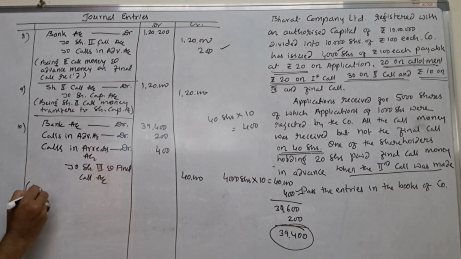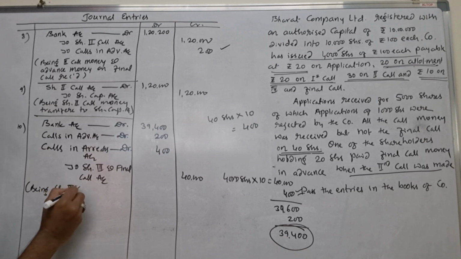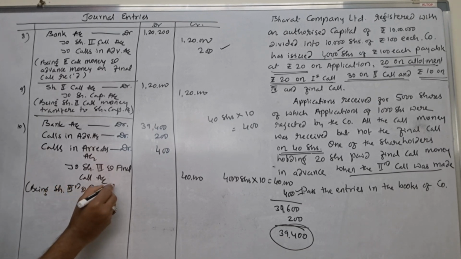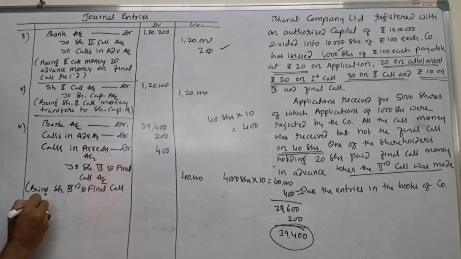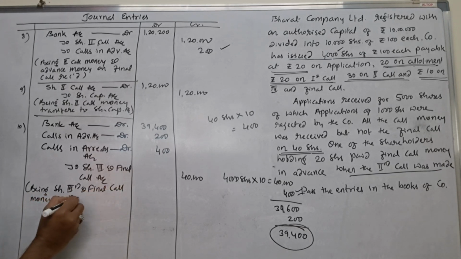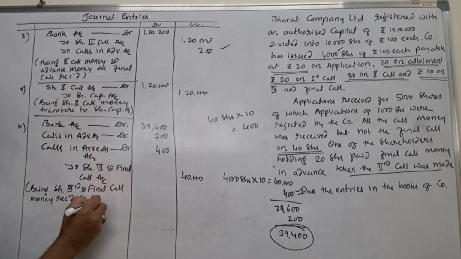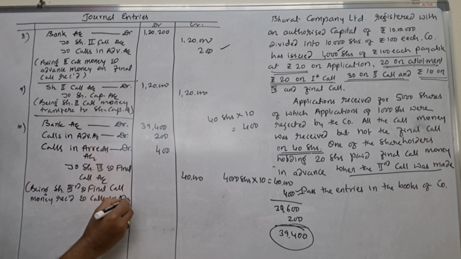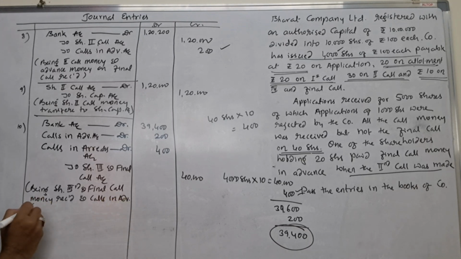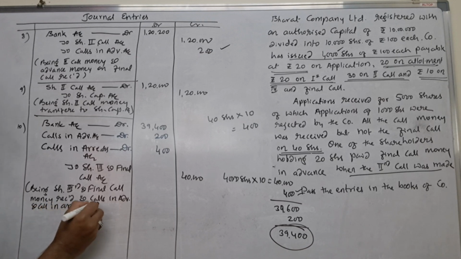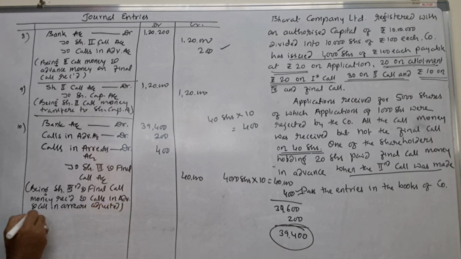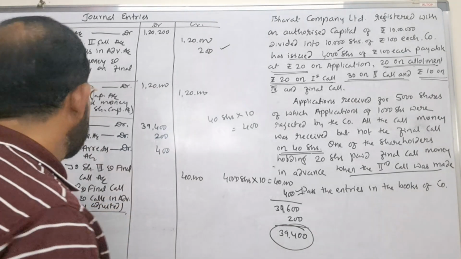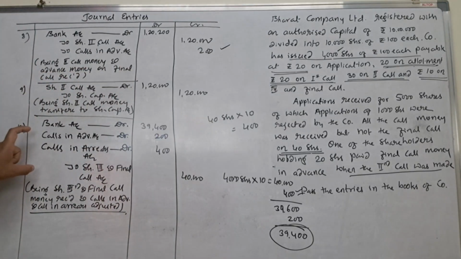Being share third and final call money received and calls in advance and calls in arrears adjusted. This is very interesting entry. Try to understand. Very simple thing is there. Then after that,